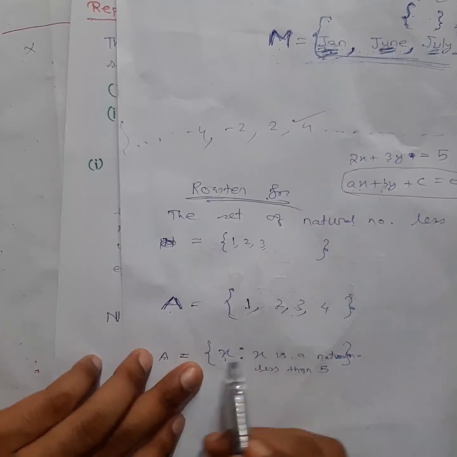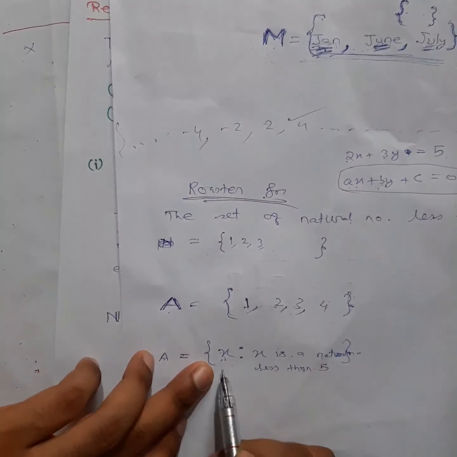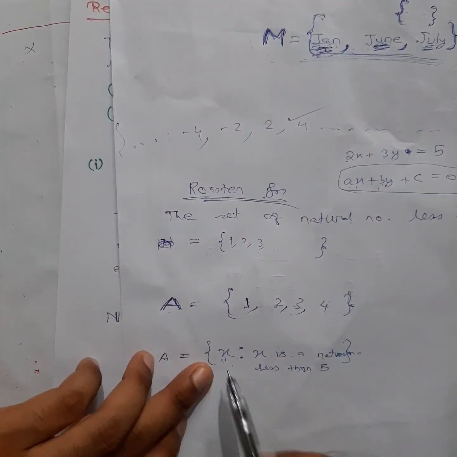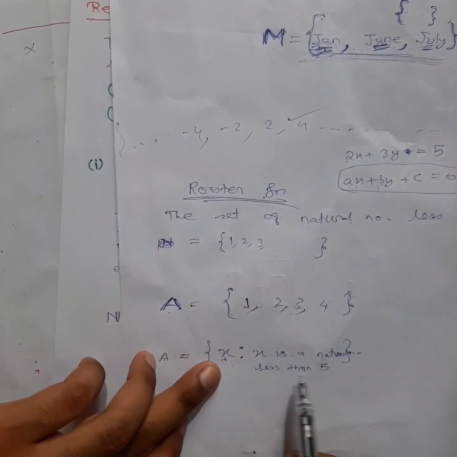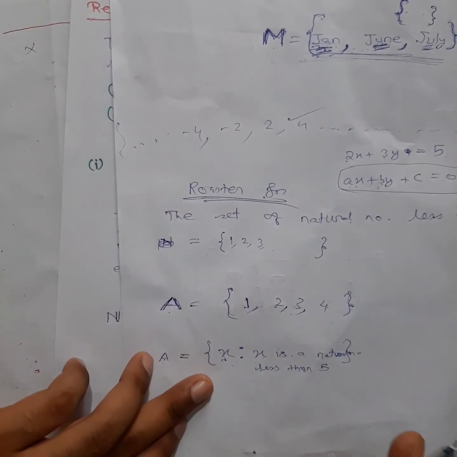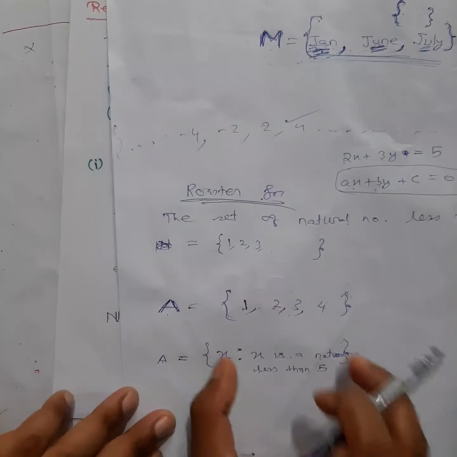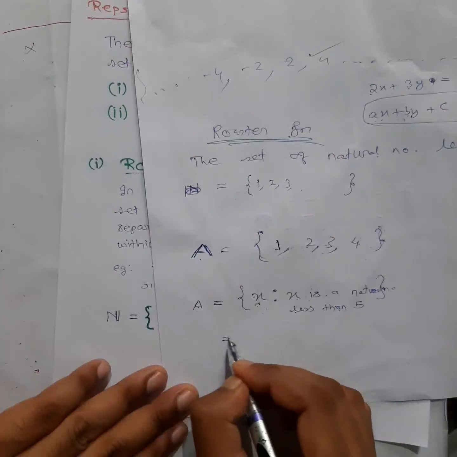Instead of listing all this, I am writing this one as x, suppose. Now what is x? I know it is 1, 2, 3, 4, so I have to mention what x is. x is a natural number less than 5. Now there is another way also to write this set builder form. How can I write it?